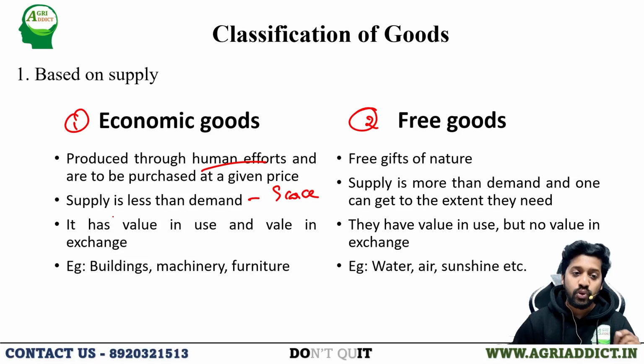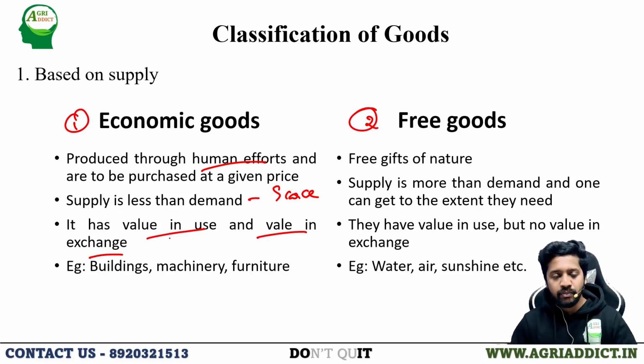So those persons who want to use the economic good have to purchase it at a price because scarcity is there, and it has value in use and value in exchange. Value in use is nothing but the utility derived by the person while using the commodity, and value in exchange is nothing but, if the commodity is transferred from one person to another via buying and selling, then it has to be given some value, or it has to be purchased at a price.